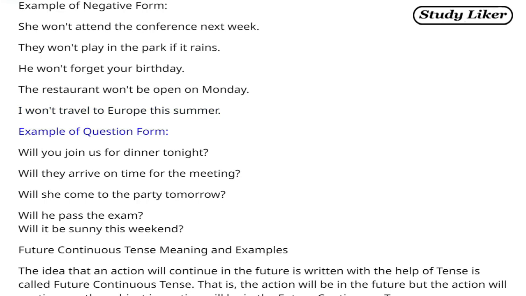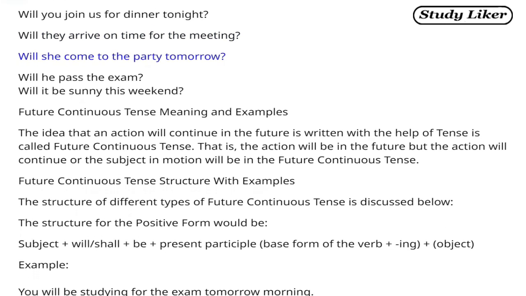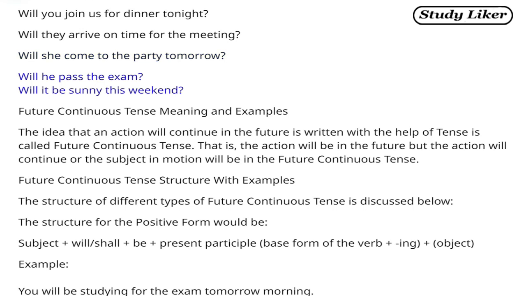Example of question form: will you join us for dinner tonight? Will they arrive on time for the meeting? Will she come to the party tomorrow? Will he pass the exam? Will it be sunny this weekend?